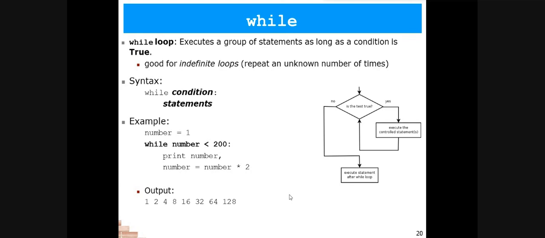But when we are not sure how many times the loop will be executing, in that case we use while loops. That's why these loops are also known as indefinite loops, because we don't know the exact number of times this loop is going to work. That's why we call it an indefinite loop.